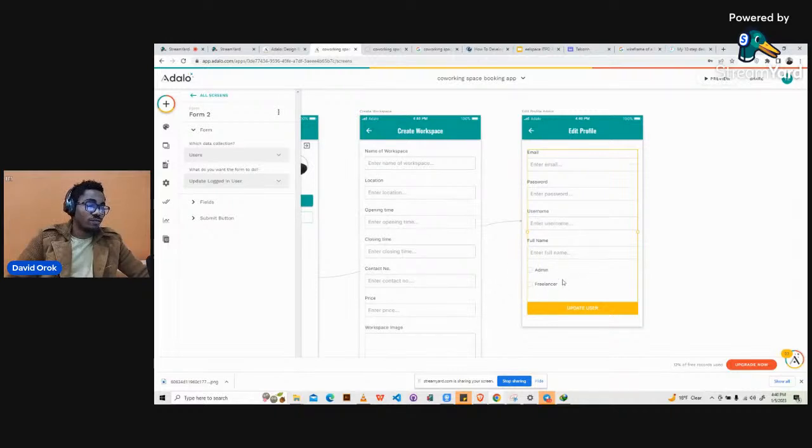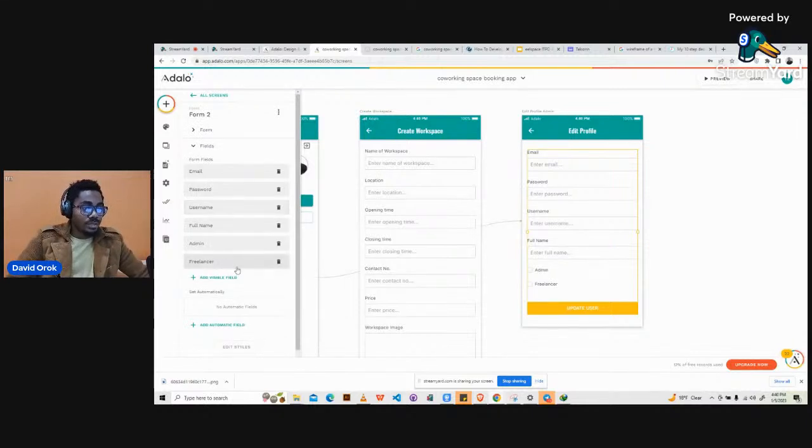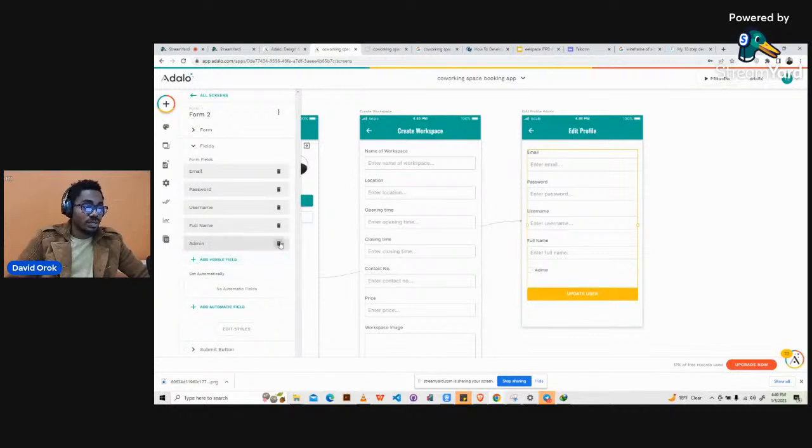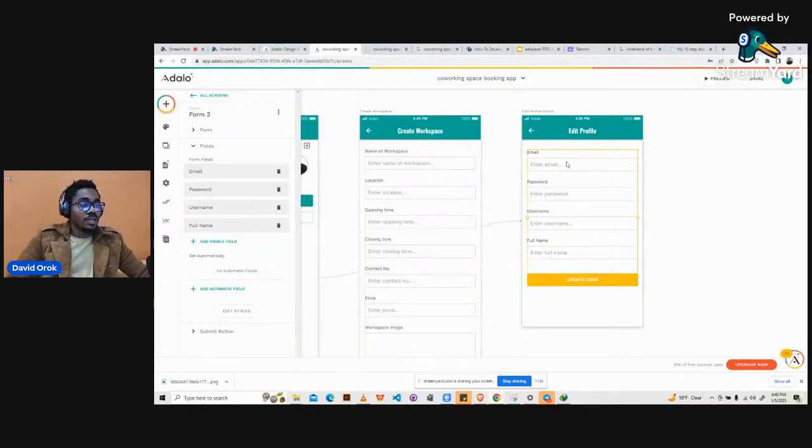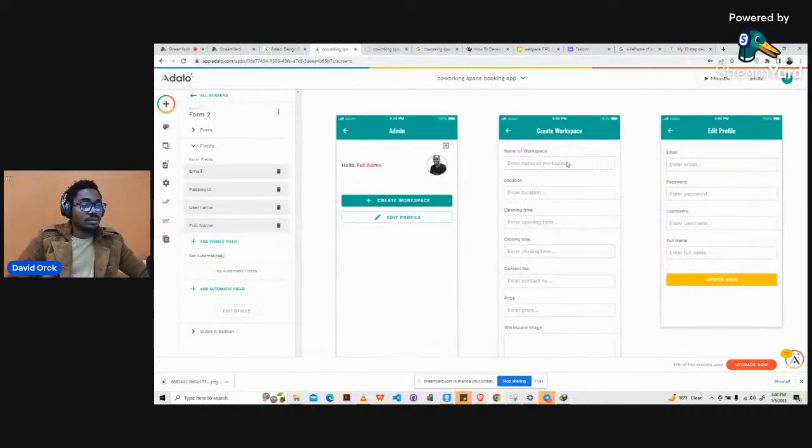So we will take off this. This was just for our development. So we will come here to check off some things. You click on this, then you click on fields. Then you can click on this to delete what you don't want to see on your phone. So I'll take out this and then I'll take out this.